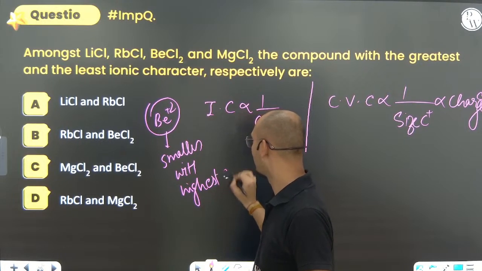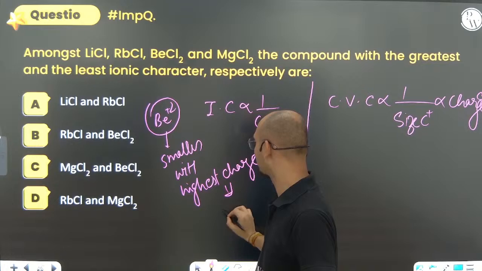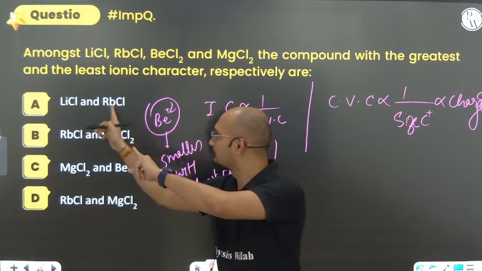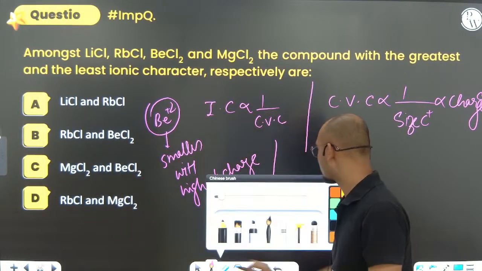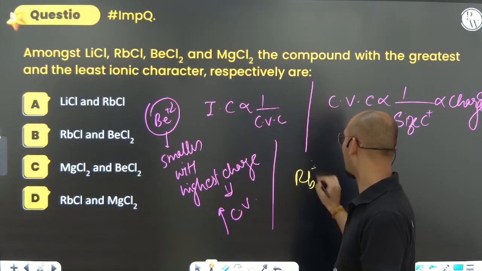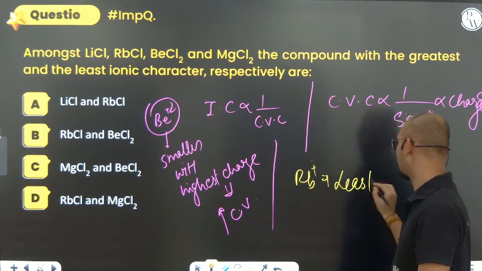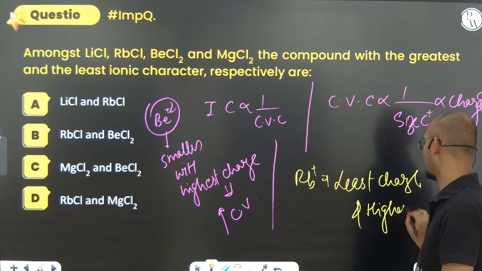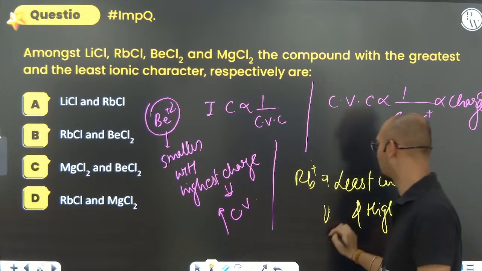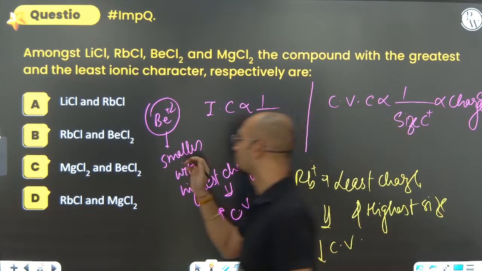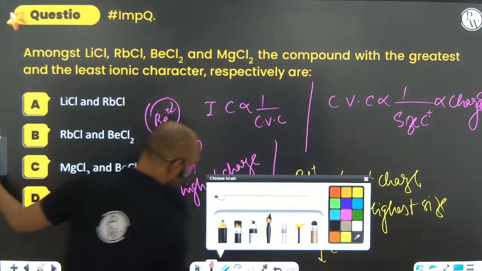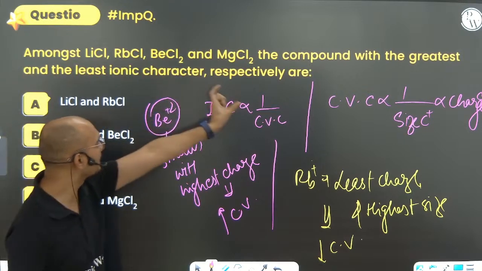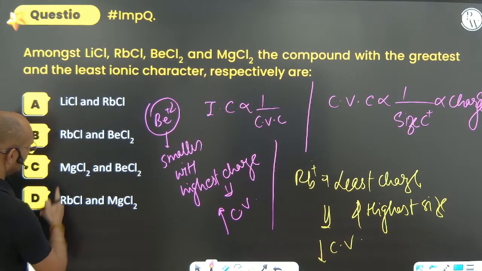If it has the highest charge, we can say it is most covalent. Out of lithium, rubidium, beryllium, magnesium, which is the largest? Rubidium. Rb+ has the least charge and the highest size, so it is going to be least covalent. So the most covalent is beryllium chloride, while the least covalent is RbCl. Greatest is going to be Be.